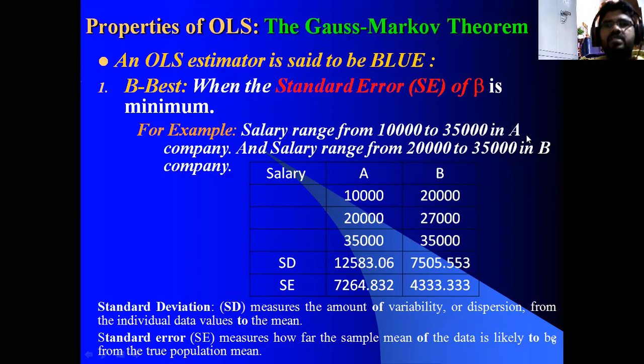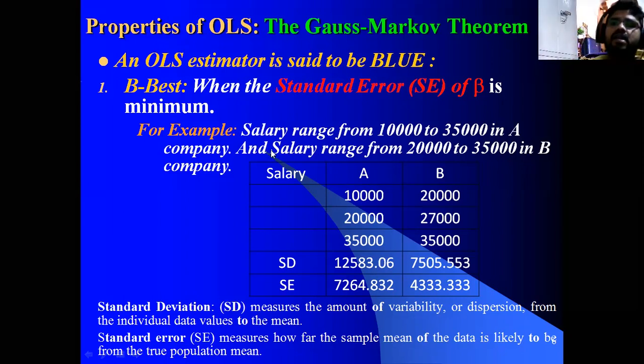The college people will say that the salary ranges from 10,000 to 35,000. They didn't mention that your salary is 25,000 fixed. They only mention that the salary ranges from 10,000 to 35,000. They may give 10,000, they may give 35,000, and in between also. That is a range.